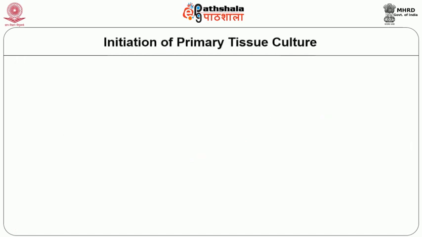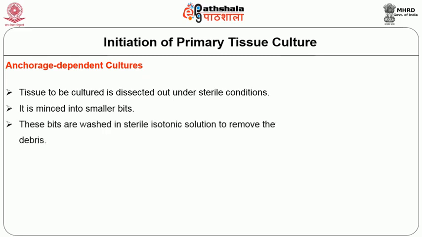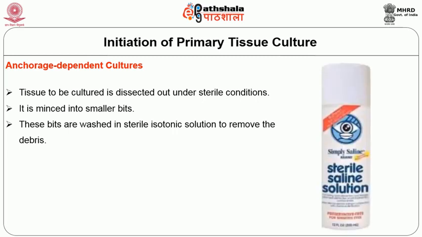We shall now see how to initiate primary tissue culture. Let us first take up the anchorage dependent tissues. The tissue to be cultured is dissected out under sterile conditions and then minced into smaller bits. These bits are washed with sterile isotonic solution like saline or phosphate buffered saline to remove the debris.